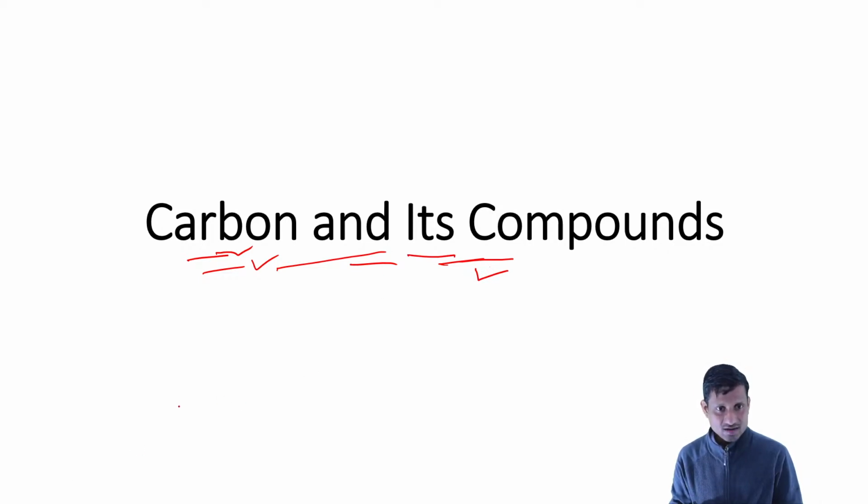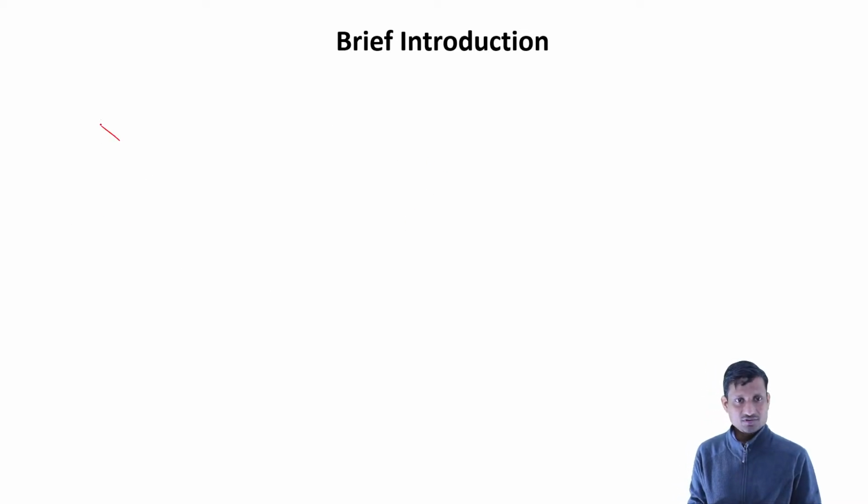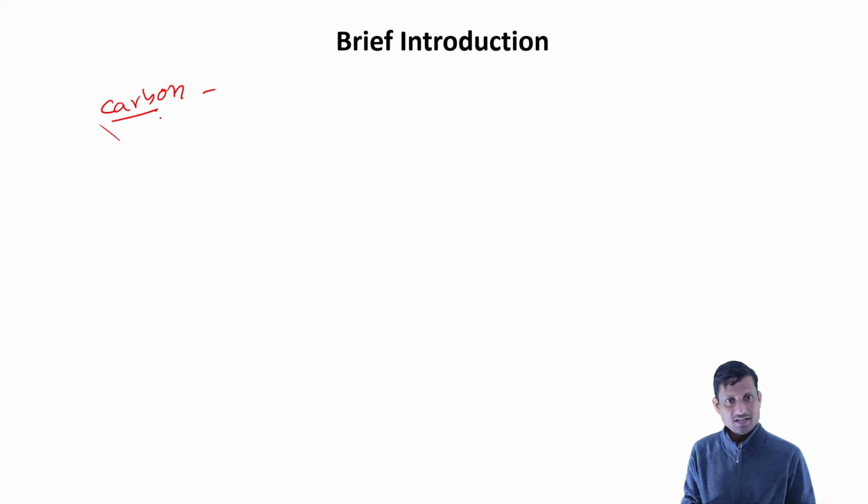To learn this topic, first we'll start with a brief introduction about carbon. So what is carbon? Let us look at the position of carbon in the periodic table.